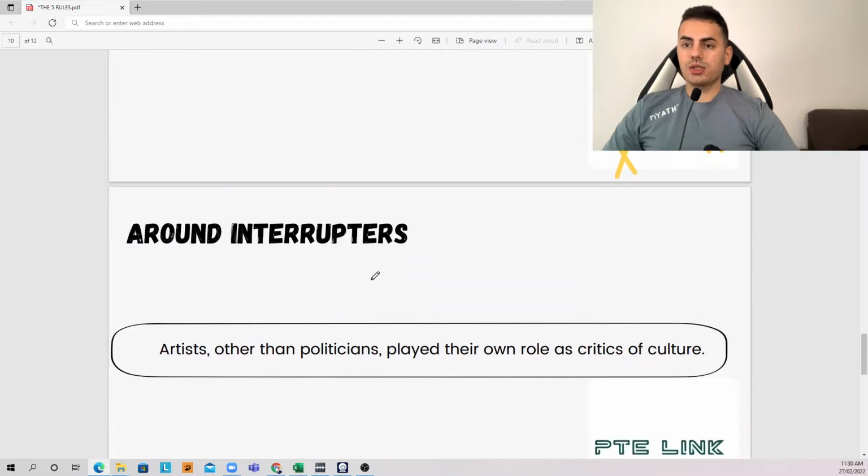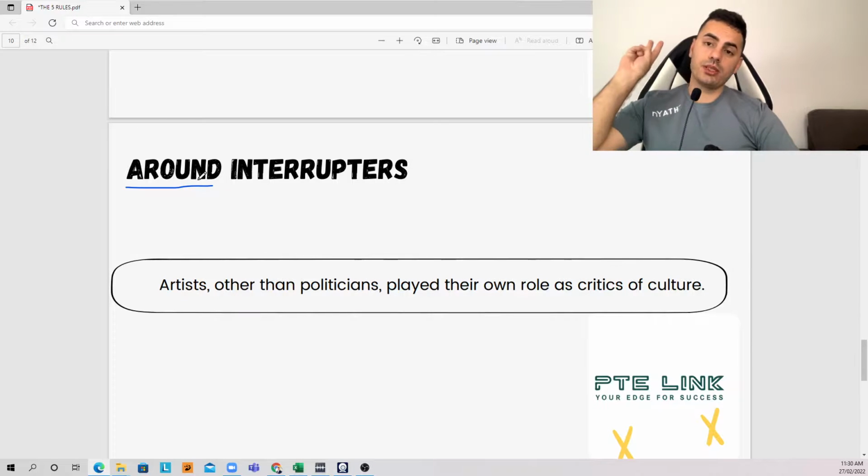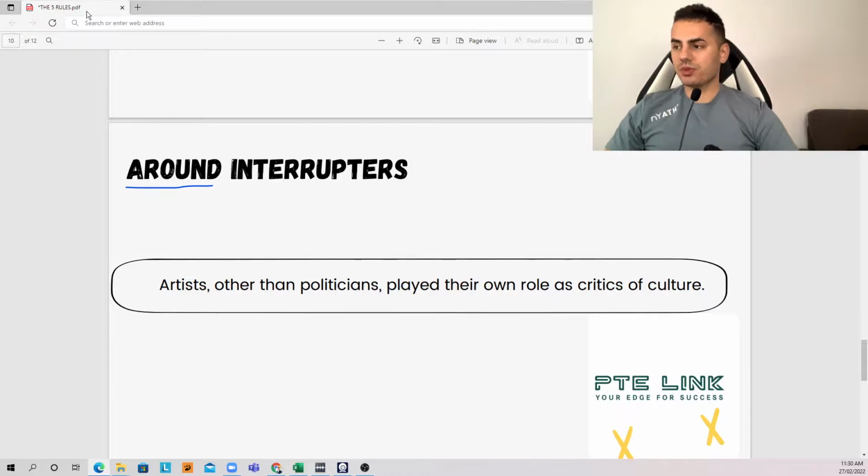The last rule is around interrupters. Interrupters come in the middle of the sentence to add more information to the sentence itself. And here you see that when it comes to the interrupters, I said around. I didn't say before or after because we're going to put it before and after at the same time. So that's why I said around interrupters. As you see this sentence here, let's take a listen to the sentence here.